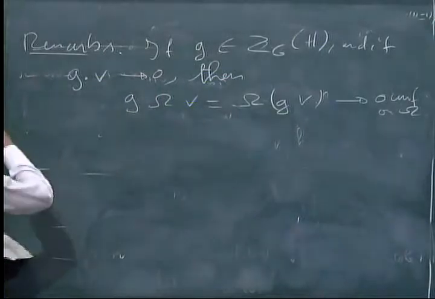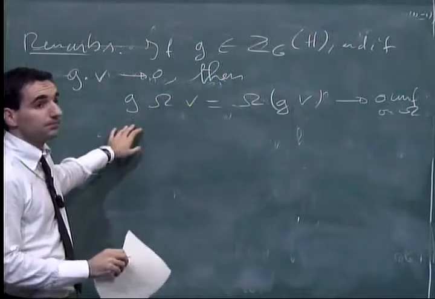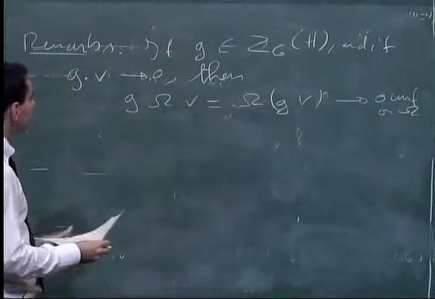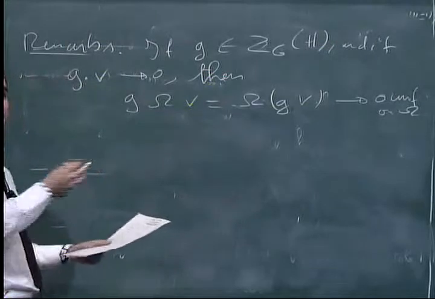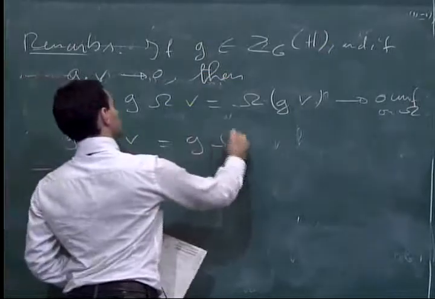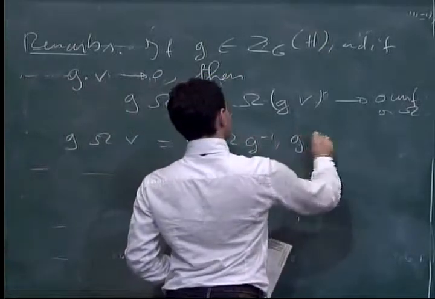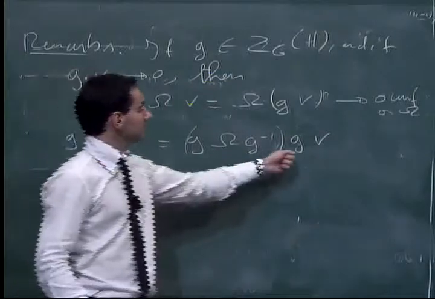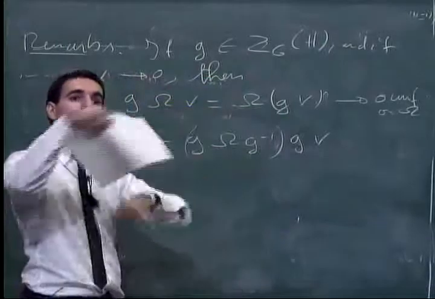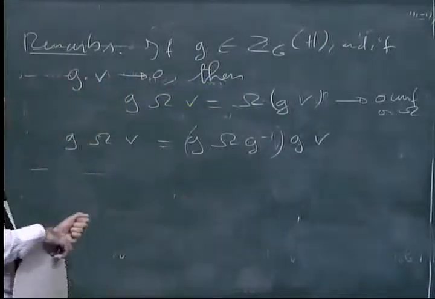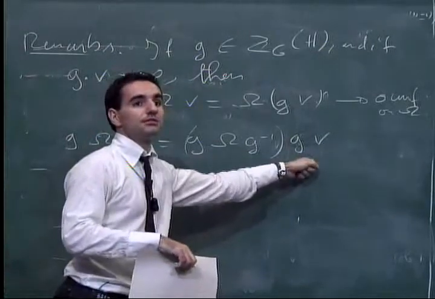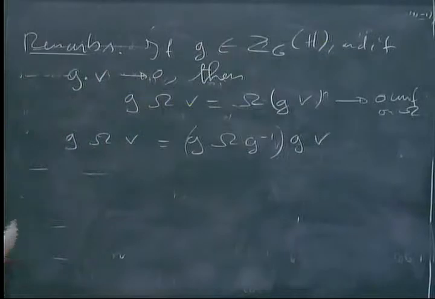So actually one hopes that if g is not in the centralizer but goes to infinity in the opposite directions, then g will deform omega a lot. I mean, you write g omega v is equal to g omega g^-1 gv. And you hope that if this goes to 0 but g is not in the centralizer, then this subset will be conjugated a lot, so that from one element here we can pick this small vector and get a bigger norm.